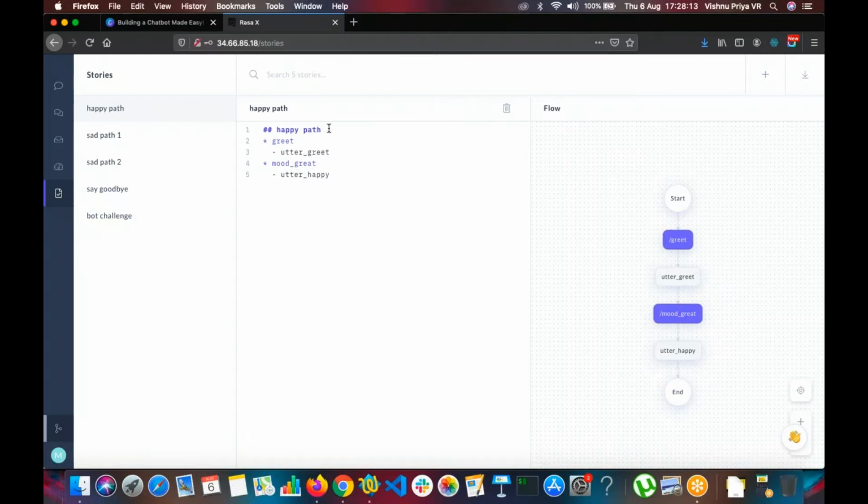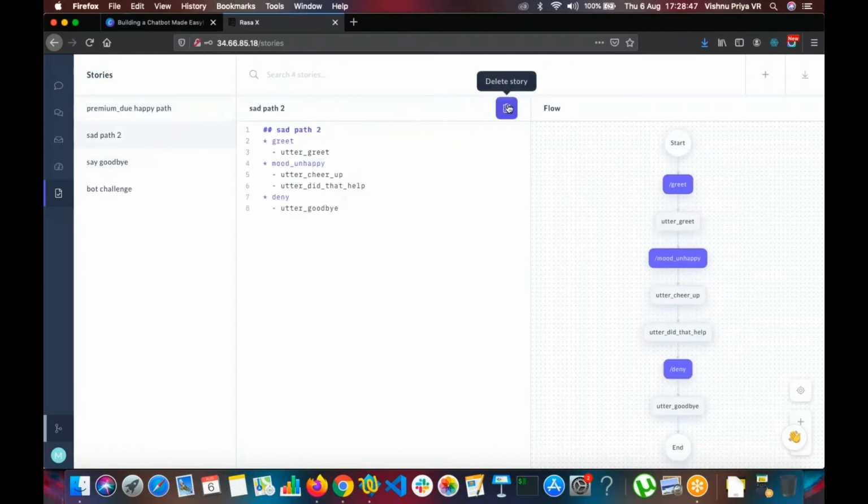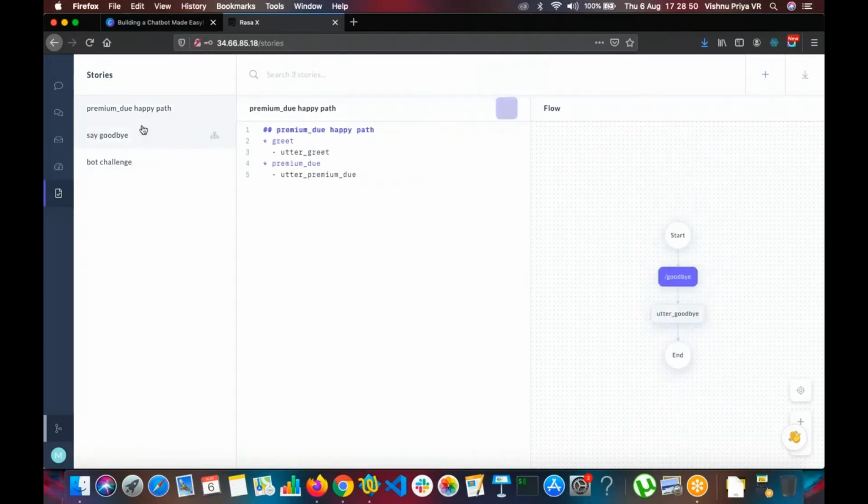So we'll change it according to our requirement. This is a general naming convention, so I'll name it premium due happy path. First will be the greet, the same intent we have used. The intent name is same. The response name is also same. Now here I'm going to change the next intent in my conversation. I'm expecting it to be that the premium due is being asked. For that, the bot is going to utter premium due. So I'm going to save this. I'm going to delete the other stories. It's of no use to us as of now. We can create new as we evolve.